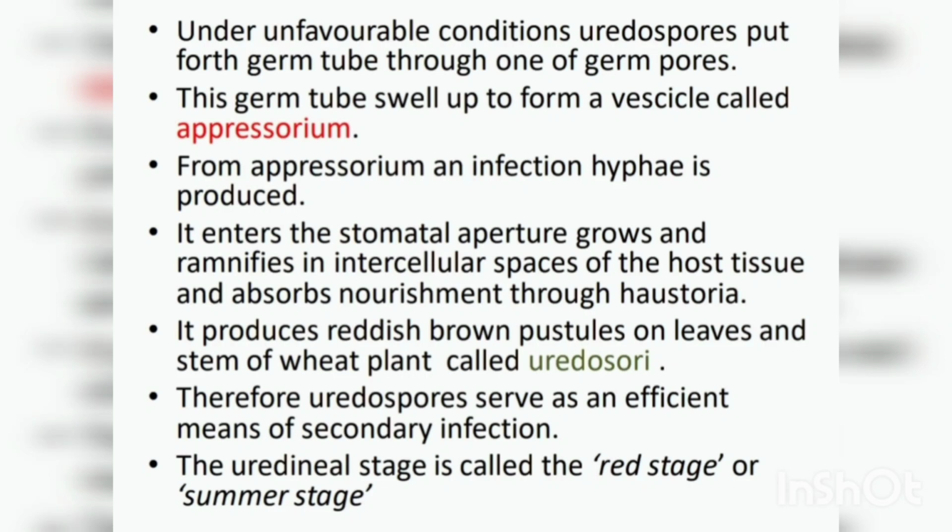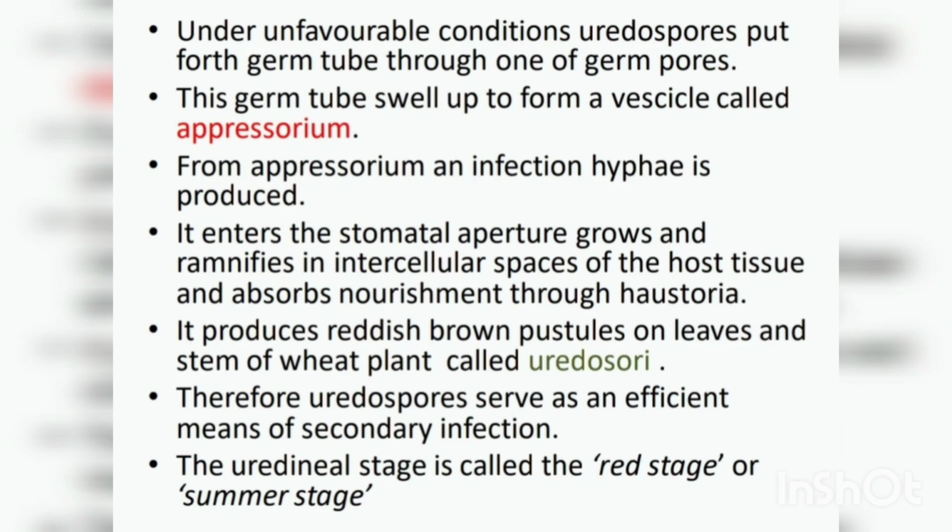Under favorable conditions, the uredospores germinate by putting out a germ tube. This germ tube has a swelling called the appressorium. This appressorium is formed from the infection hyphae, and they enter into the stomatal aperture of the host tissue, and then it produces the haustoria.